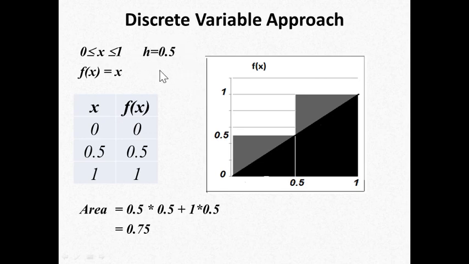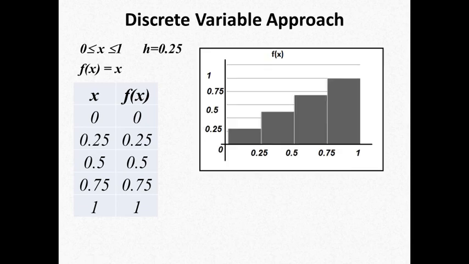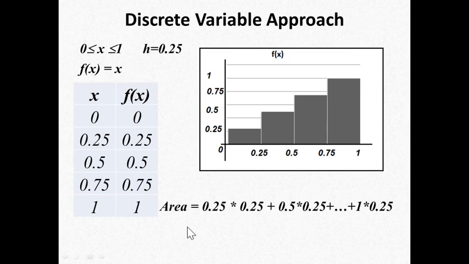What if we drop down the value of width further to 0.25? Then the possible values of x will be from 0 to 1, like 0, 0.25, 0.5, 0.75 and 1, and so will the functional values, because the function of x is again x. What will be the bar graph? Now the bar graph has 4 rectangles, and the combined area can be computed by taking the individual areas and then summing them all up. The first area will be 0.25 multiplied by 0.25 plus 0.25 multiplied by 0.5 and so on. So let's compute the area.